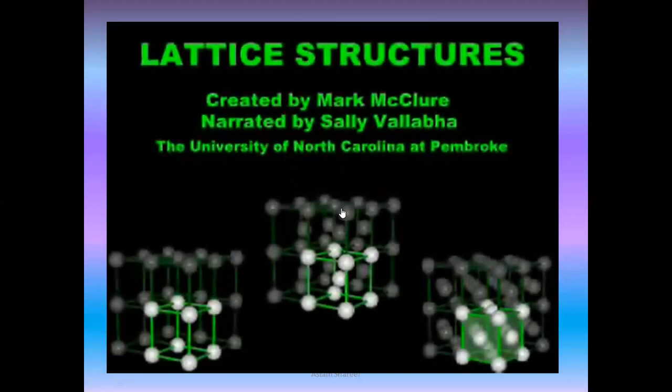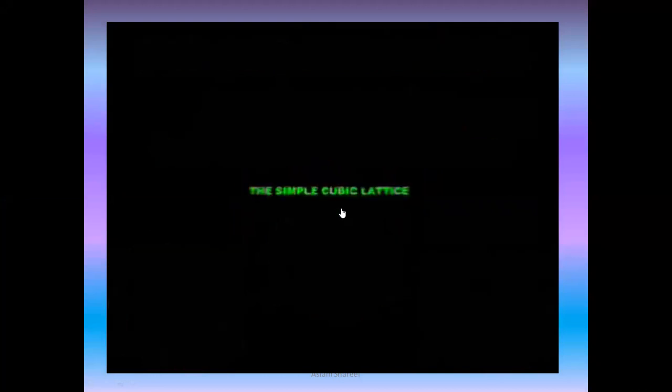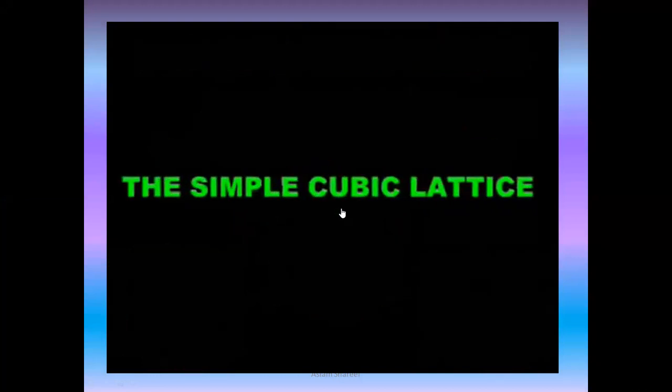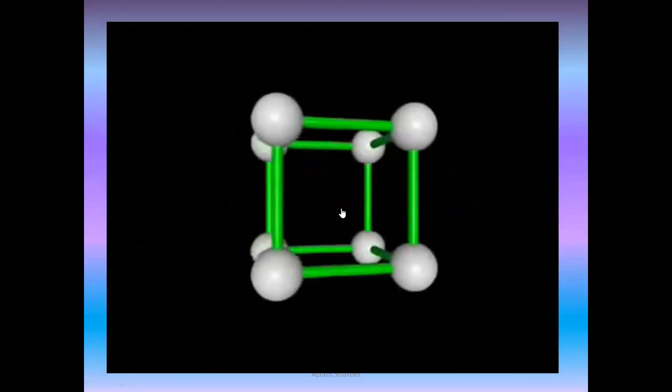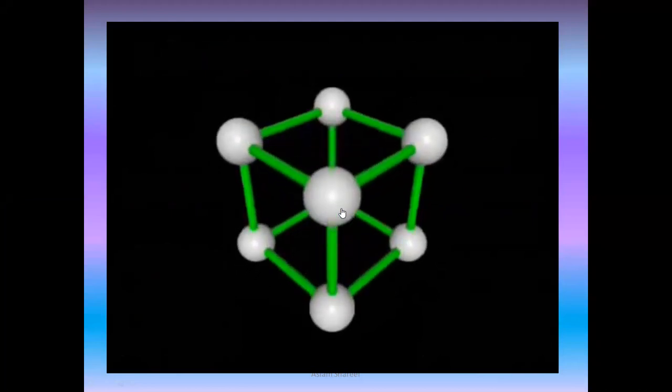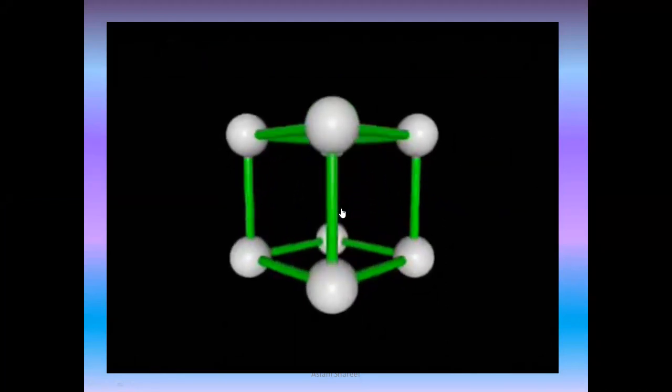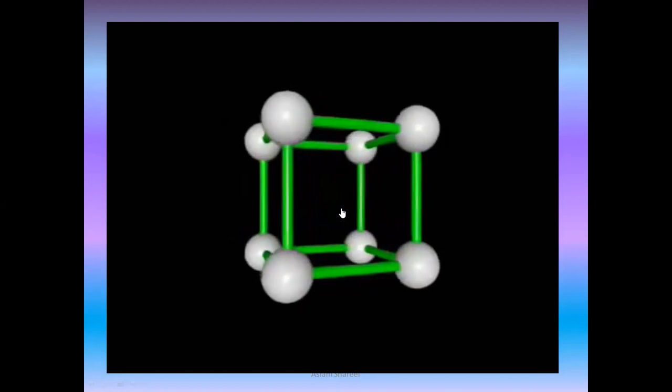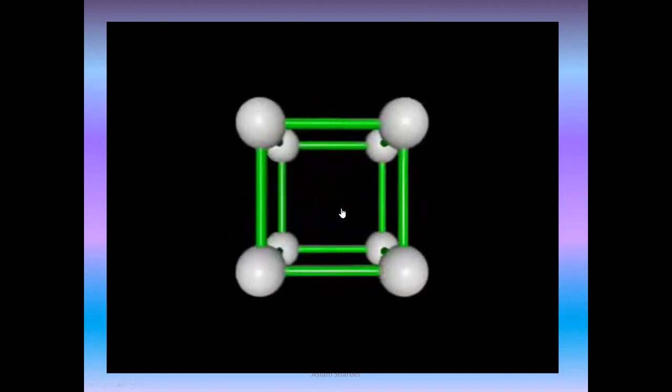So we are going to check the lattice structure, simple cubic lattice. The simple cubic lattice is the simplest lattice structure and consists of 8 atoms at the 8 corners of the cube. In the ball and stick model shown here, the distances between the atoms are greatly exaggerated. In actuality, the atoms are packed much more closely together and touch somewhere.